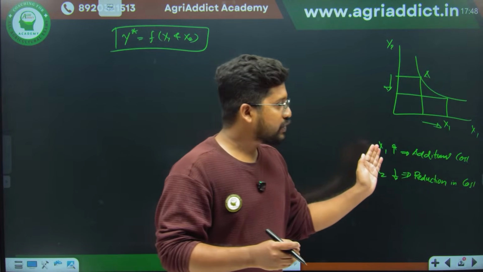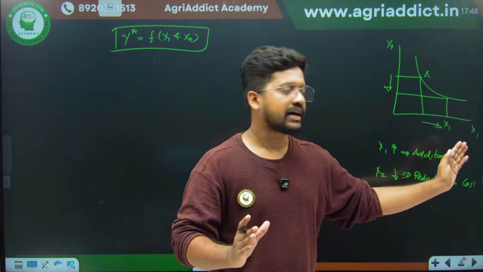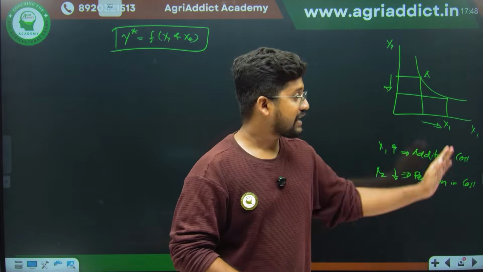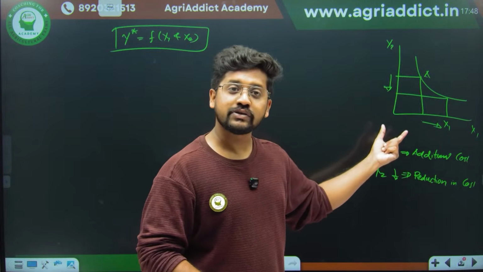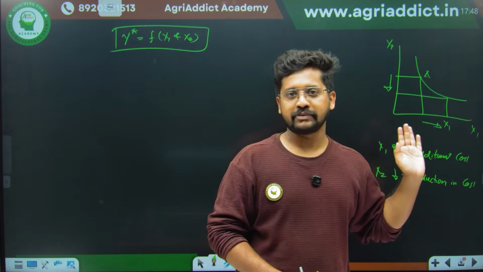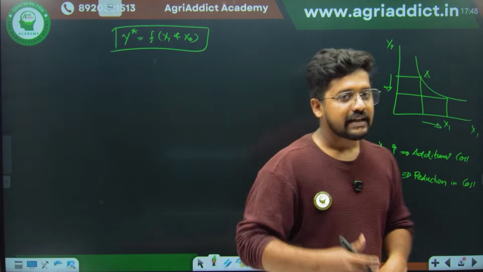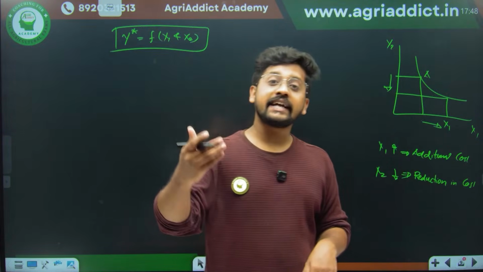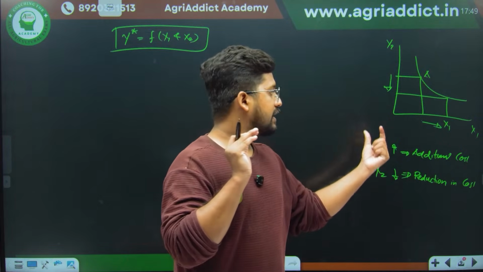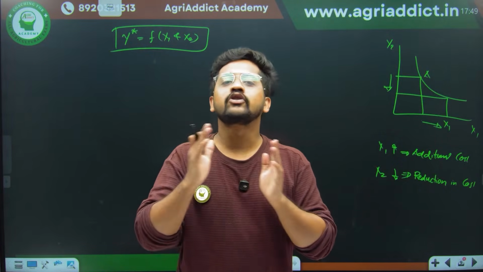You are trying to add x1 and you are having an additional cost of maybe 10 rupees. Imagine that addition of x1 is incurring an additional 10 rupees, but along with that, substitution of x2 is saving you 30 rupees. You will be going for that substitution. That is the principle of factor substitution. So until the decrease in the cost is greater than the increase in the cost, you will keep on substituting, until the additional cost and the reduction in the cost become equal. After that, you will not be doing it.